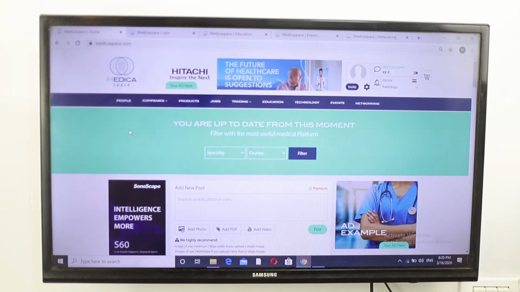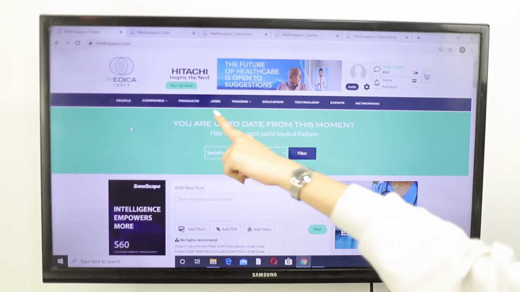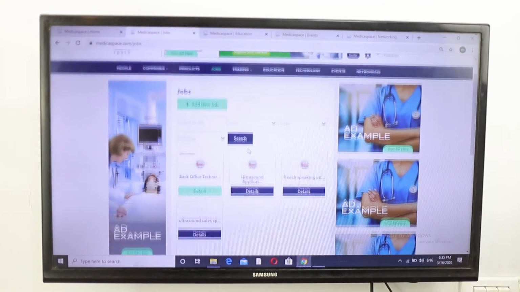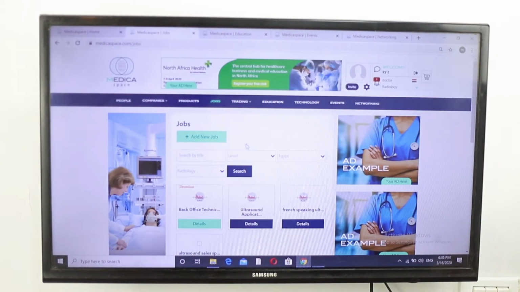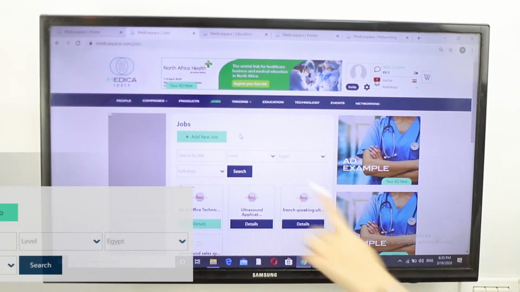And if you are looking for a job in the medical field, we have got you covered. Find thousands of jobs available now and apply through Medicaspace now for free. And also, if you are a company with job vacancies, you can add the job description from here.